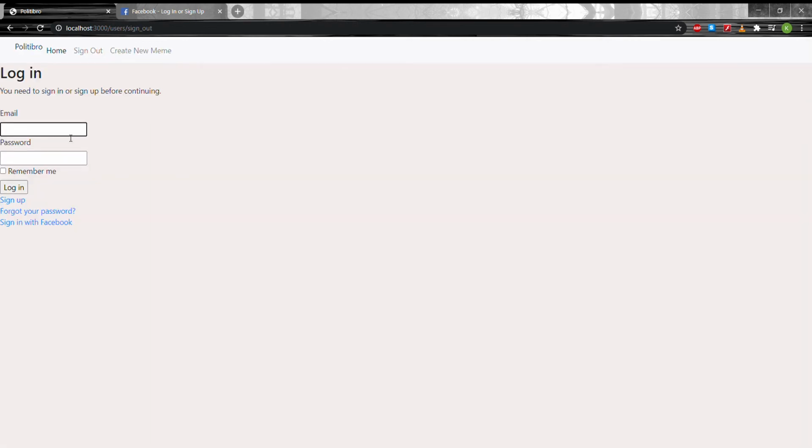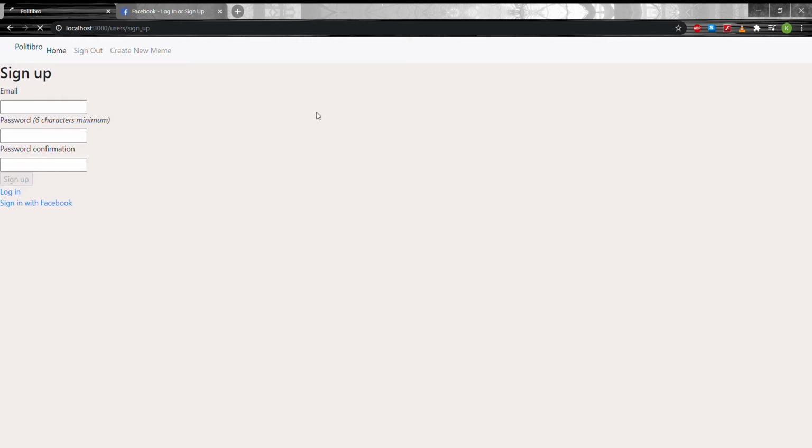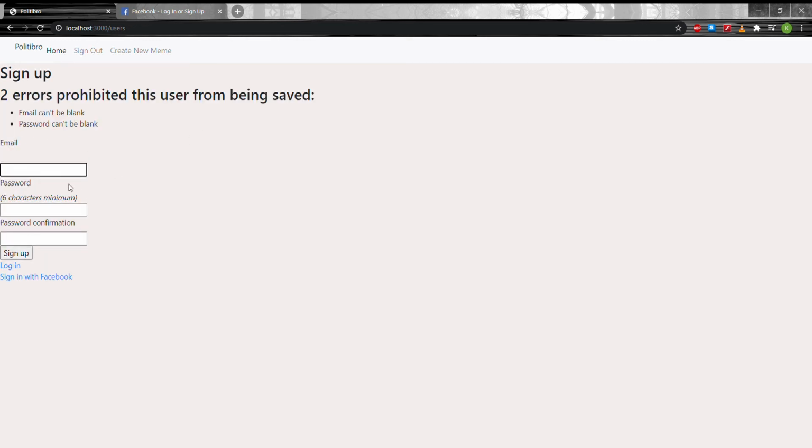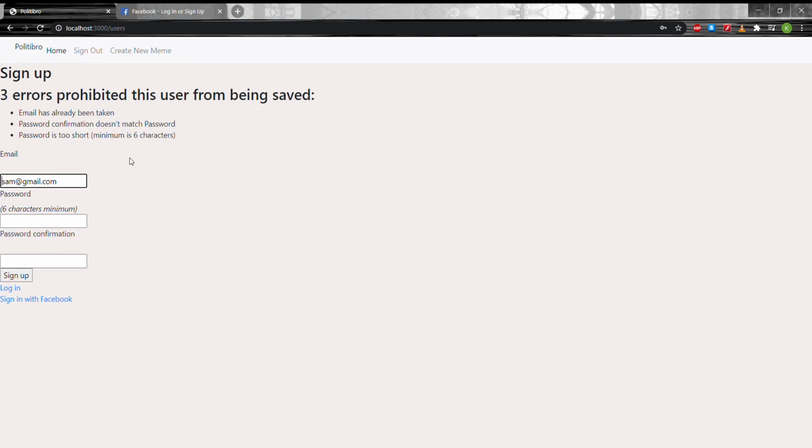But say we go here, and I say sam@gmail. Actually, first things first, if I do this, it'll tell you invalid email or password if I don't put a password in. Similarly, if we go to sign up, we don't put anything in, it'll say email can't be blank. I've already created this user, and say I put in some password, it'll actually say, email has already been taken, and then et cetera, et cetera.